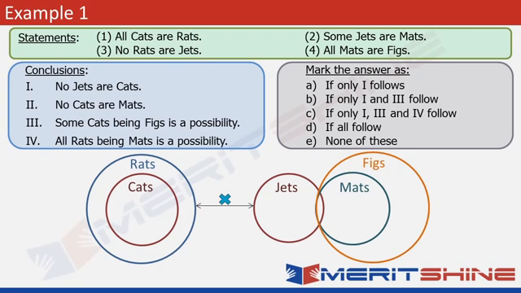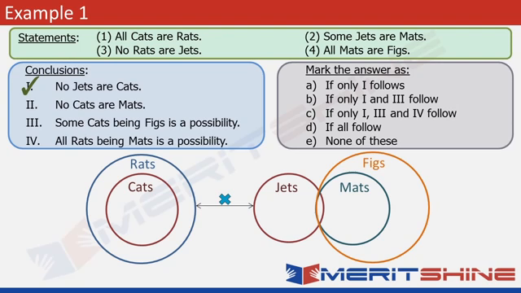Let's go to the conclusions now. Number 1. No jets are cats. We can see here that rats and jets are disjoint sets and cats is a part of rats only. It means that all of cats is included within rats only. So we can see that cats and jets would also be disjoint sets. It means that they also cannot overlap. So this statement is true. It follows.